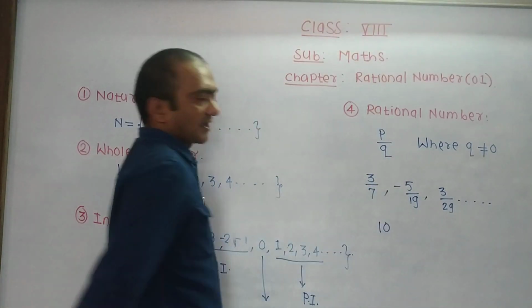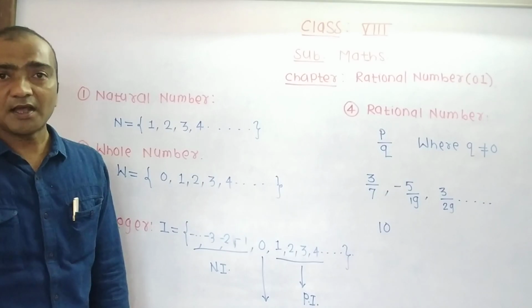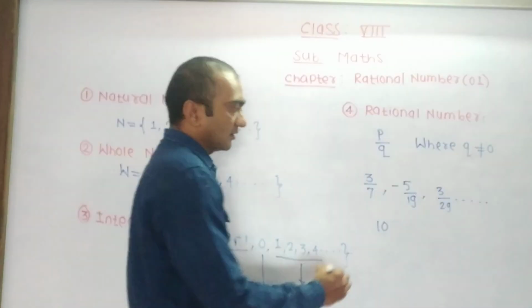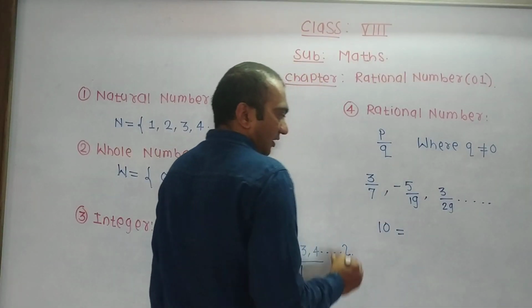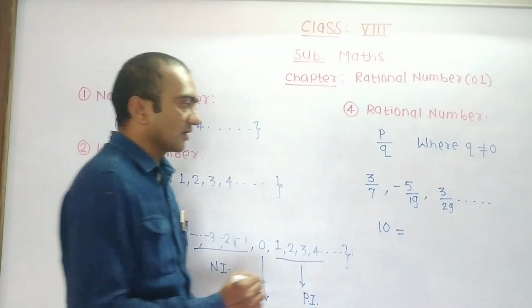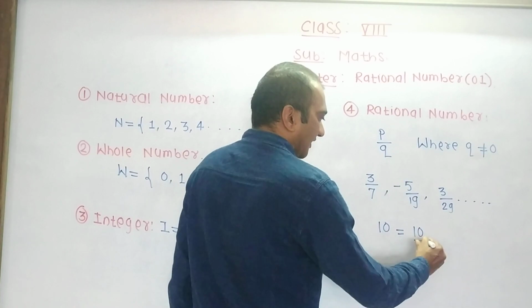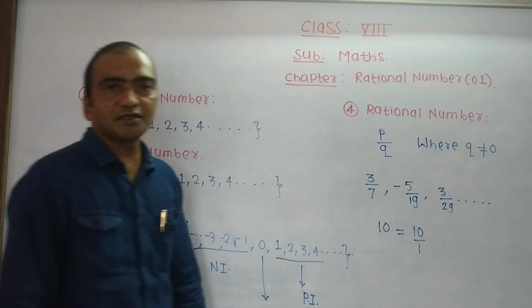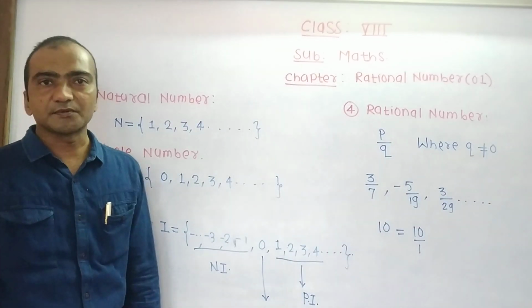Now 10 is also a rational number. Why is 10 a rational number? Because any integer is divisible by 1. So we can write 10 as 10 divided by 1. So 10 is a rational number.